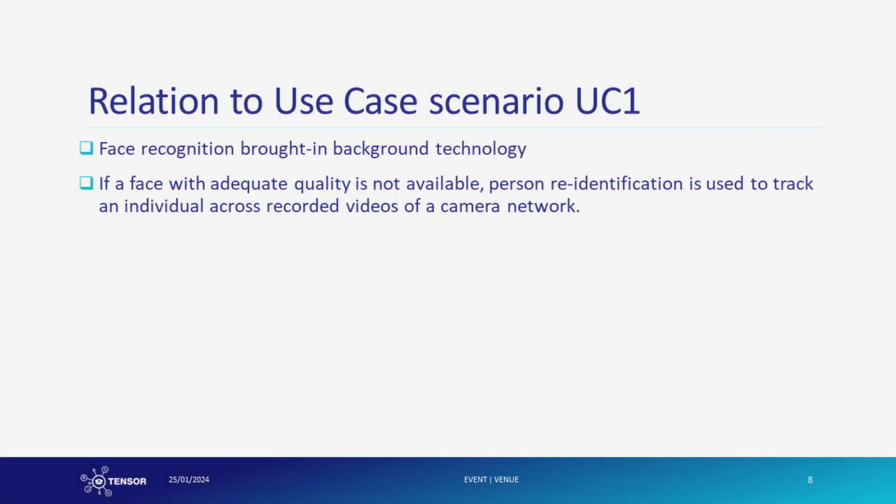In the use case 1 description, face recognition is the primary technology used to identify criminals involved in a bank robbery from recorded video. However, if a face is not visible in the video from the crime site, or if the image quality is too low, person re-identification is employed to track an individual across multiple cameras, with the aim of capturing a better facial image of the suspect in other videos.